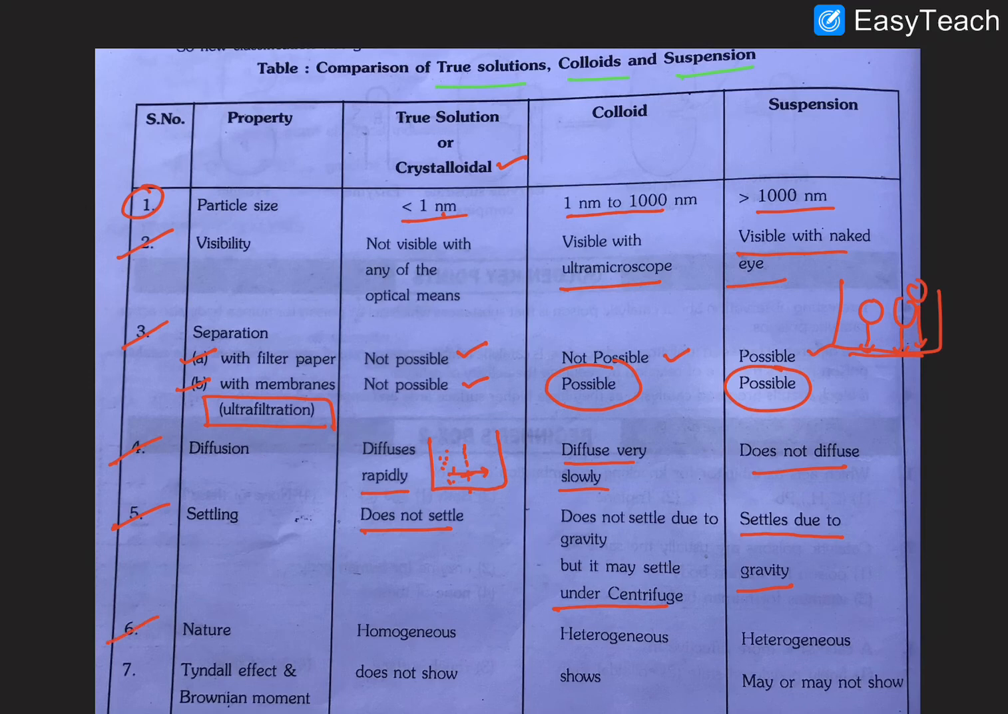Next, the sixth point: nature. Colloidal solutions and suspensions are heterogeneous, and true solutions are homogeneous solutions. I hope it is clear.